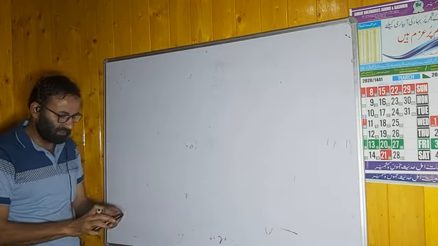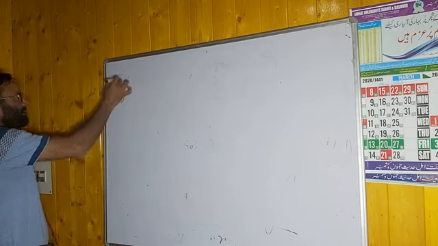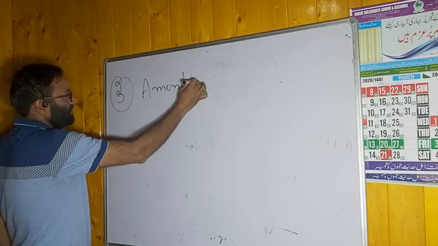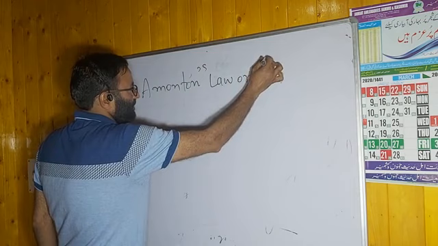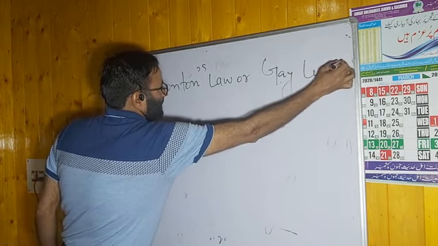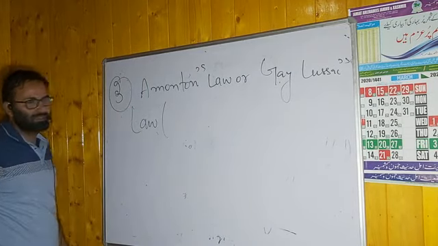You have to remember this. This is the Charles law. Now we have the third important law, Amontons' law, or you have Gay-Lussac's law. What happens in this law?